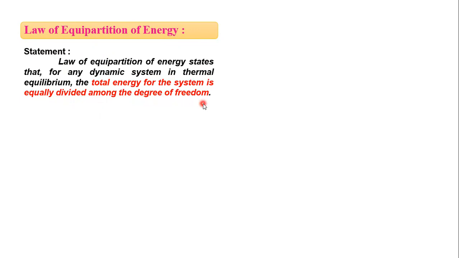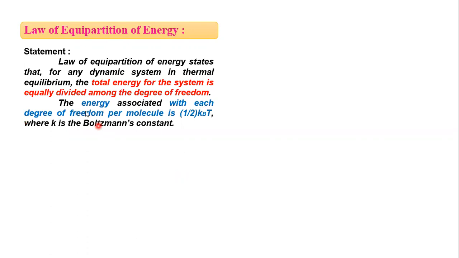Whatever the total energy is, it is divided equally among all the degrees of freedom. The energy associated with each degree of freedom per molecule is 1/2 kBT, where kB is the Boltzmann constant.